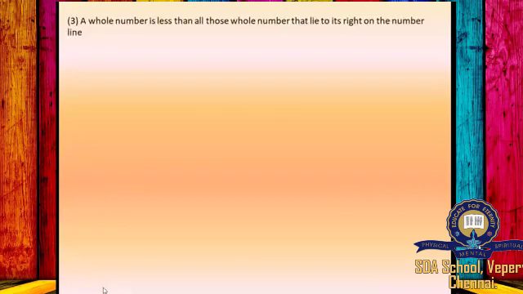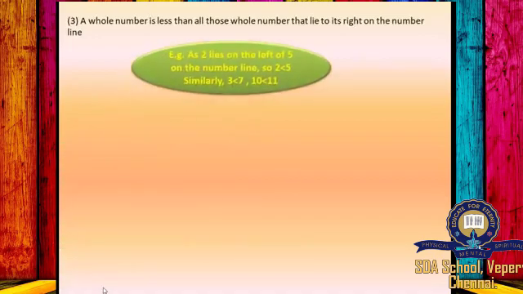A whole number is less than all those whole numbers that lie to its right on the number line. Example, as 2 lies on the left of 5 on the number line, 2 is less than 5. Similarly, 3 is less than 7 and 10 is less than 11.